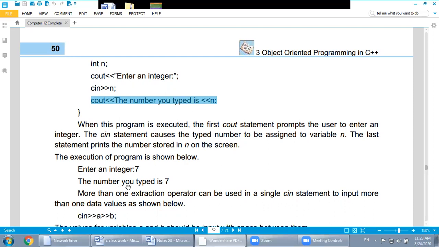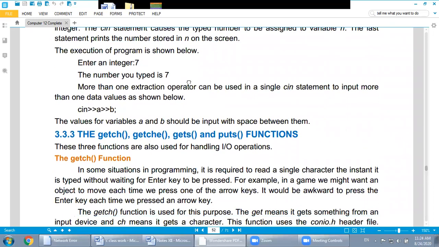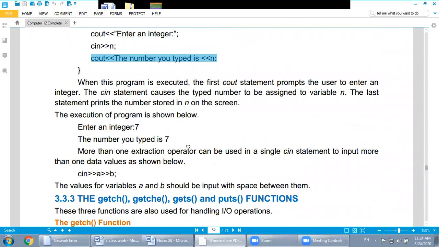Watch over here, the number you type, now this message will appear is 7. Okay, another variety of cin statement. Can I read more than one variable value in a single cin statement?